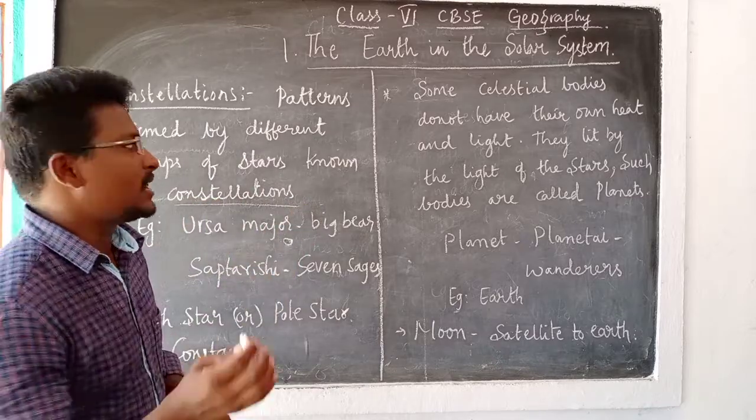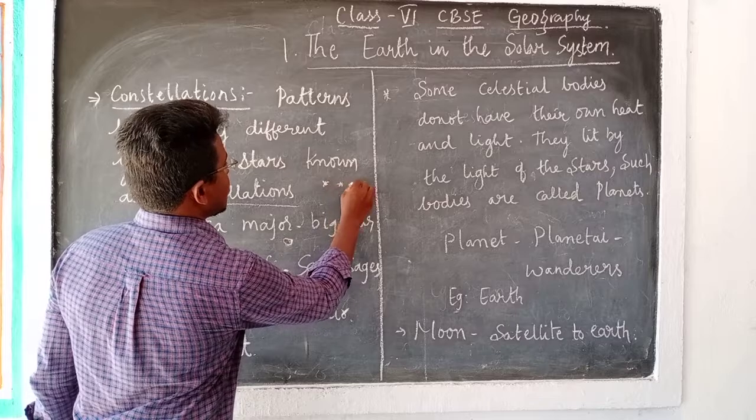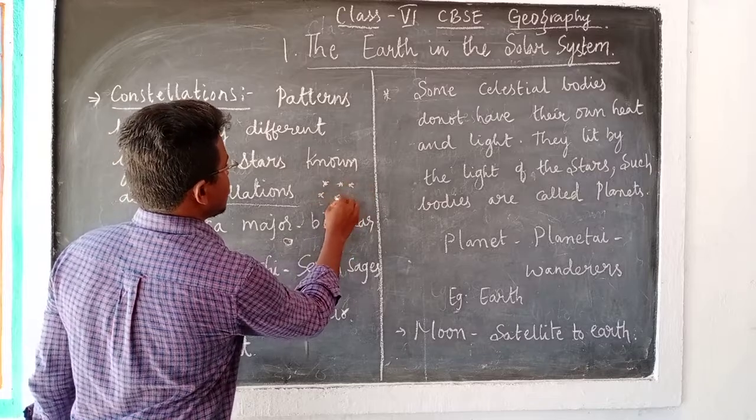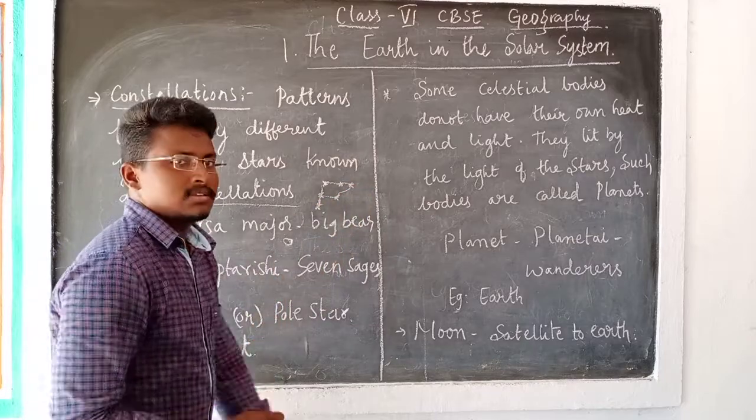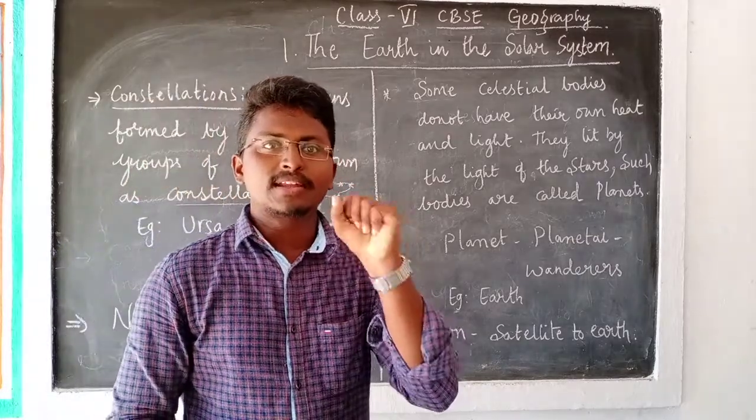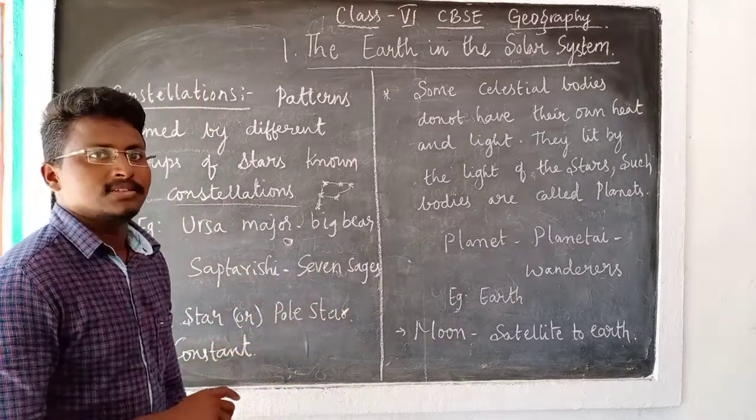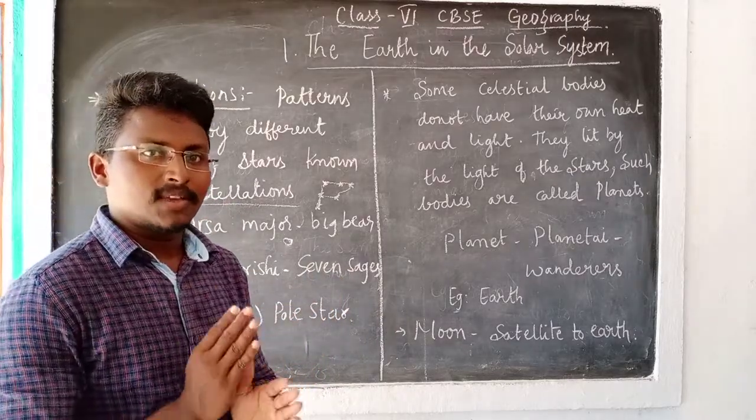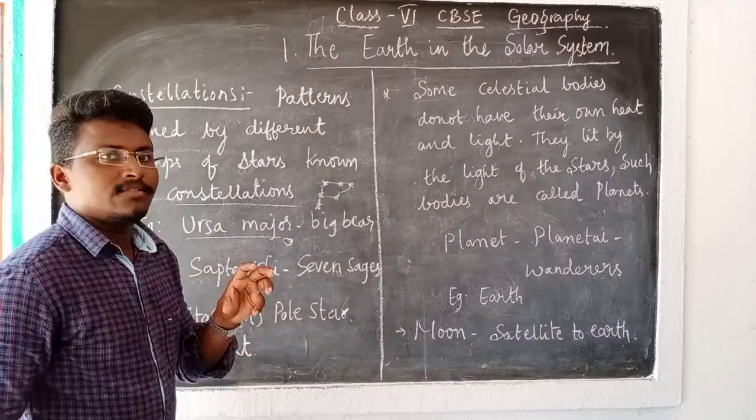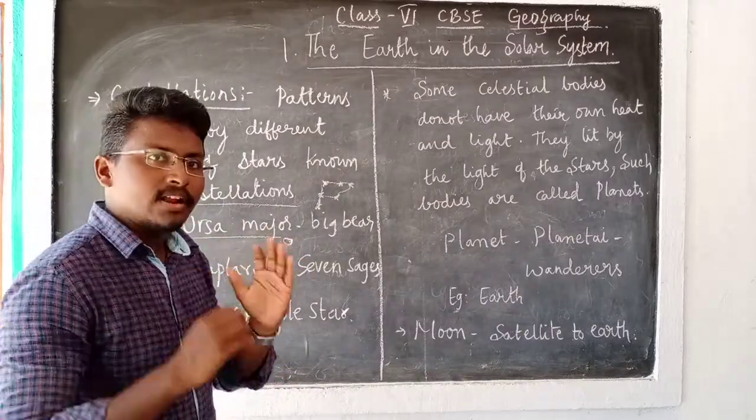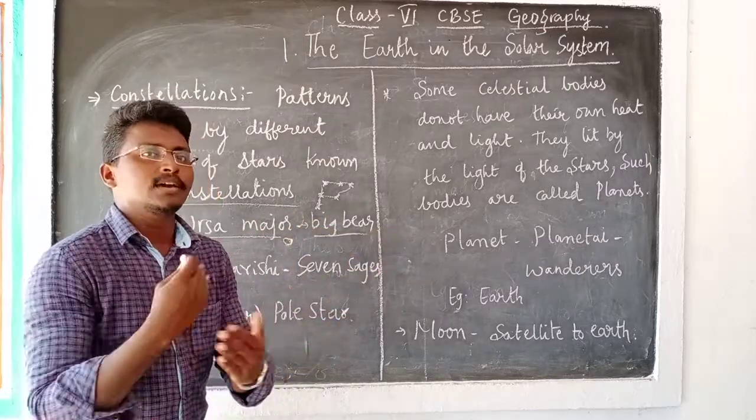You can see sometimes in the sky, if you observe, different shapes of, say, three stars. You can see the patterns formed by these stars. Whatever patterns are formed by these stars, we call them constellations. One famous example is Ursa Major, the pattern formed by the stars, and it appears something like a very big bear.